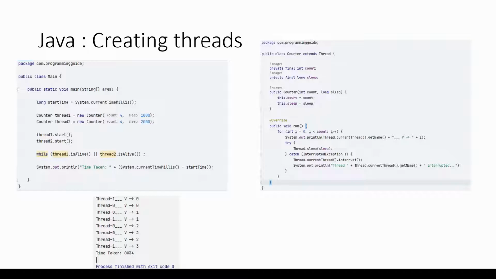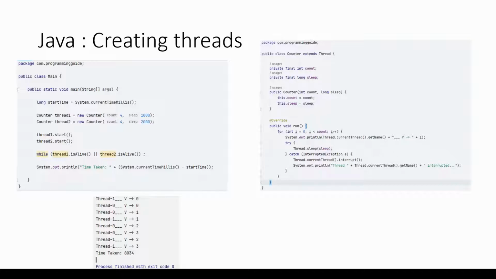Now we'll see how we can create threads in Java. Java provides us two ways to create threads. One is by extending the Thread class, and second is by implementing the Runnable interface. We'll see the difference between both in the next video. Here in an example, we have two classes, one is a main class and one is a counter class. The counter class extends Thread, and as soon as it extends Thread, it needs to override a method which is the run method.